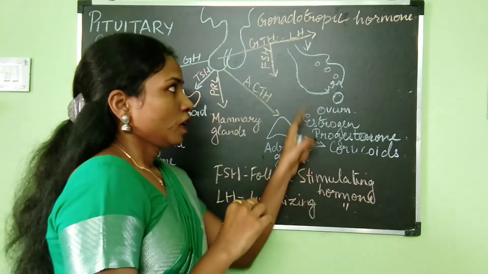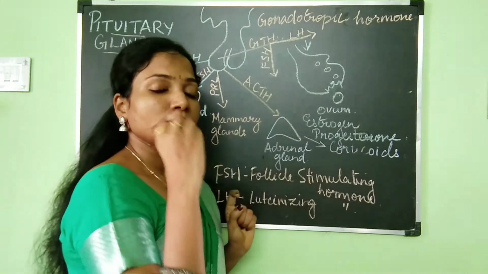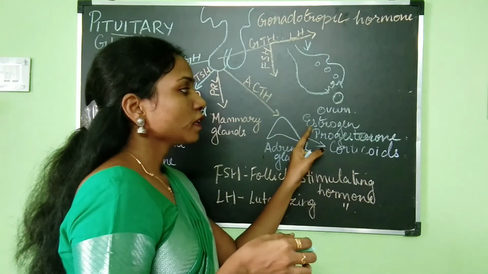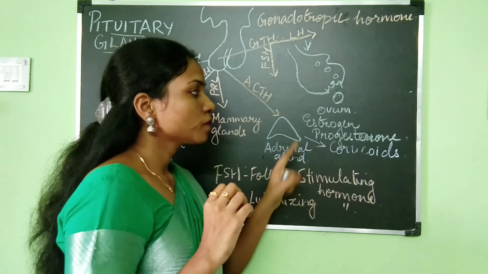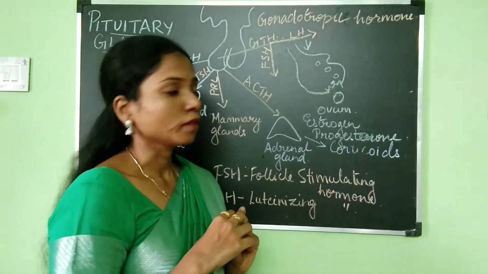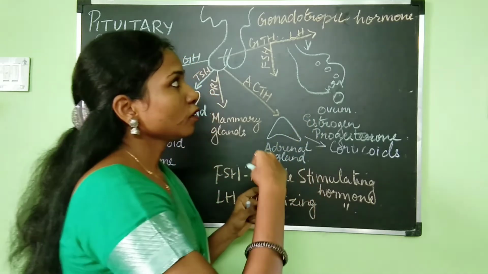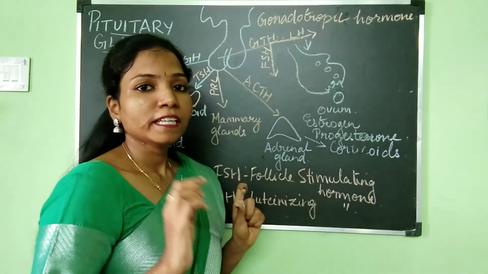So, LH is important for the release of the ovum, and LH is also needed for the production of the female sex hormones, which are the estrogen and the progesterone. Okay. Now next let's take a look at what is the role of LH in the testis.